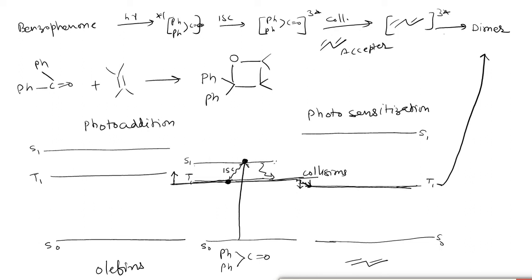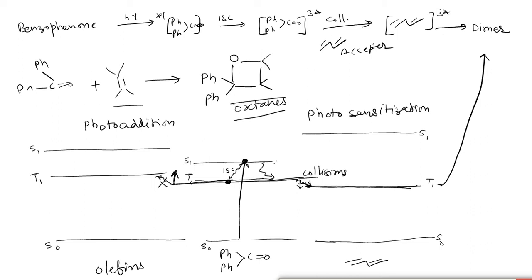If this value is more, then this energy cannot go above. This electron cannot go above. Therefore, this triplet state will interact with the molecule which is available in its vicinity. In the vicinity, this olefin compound is available and this triplet state will form the addition product, oxetanes.